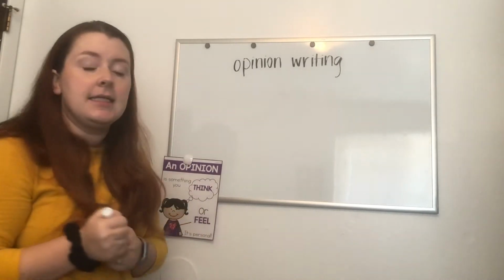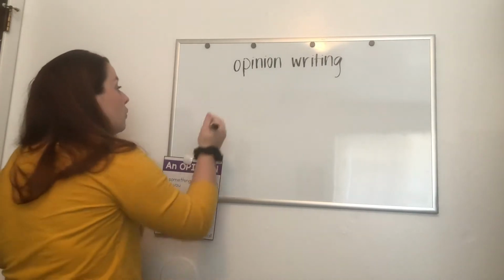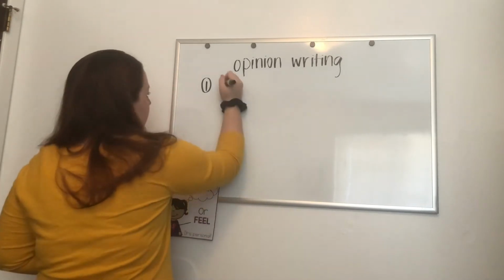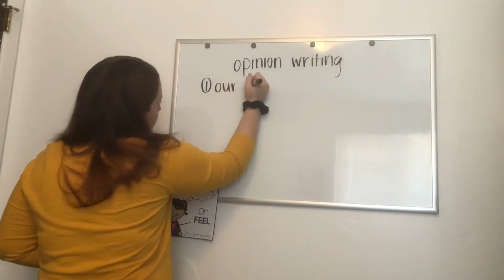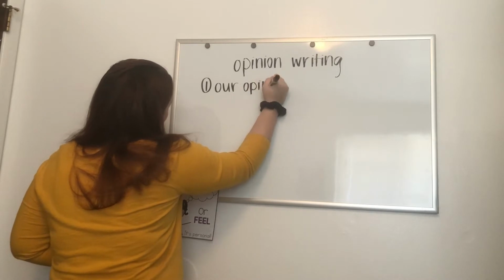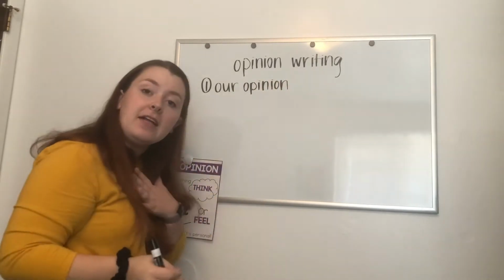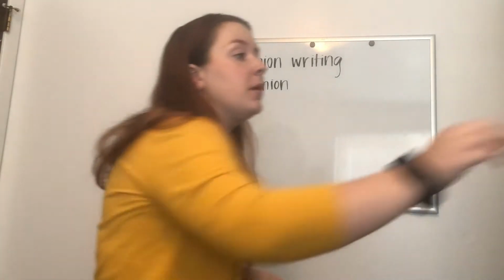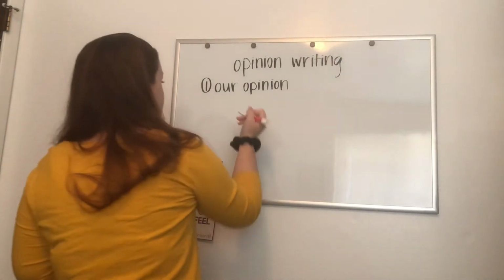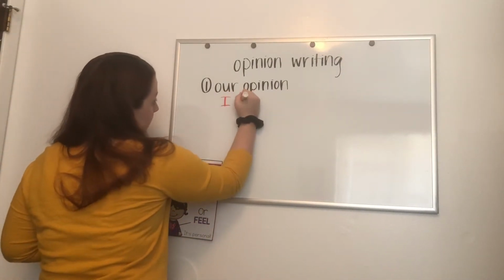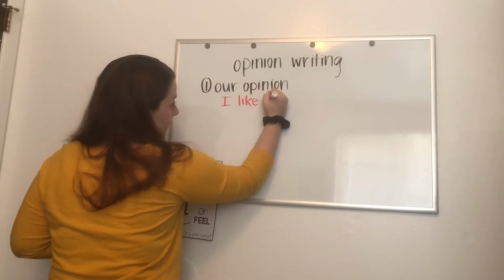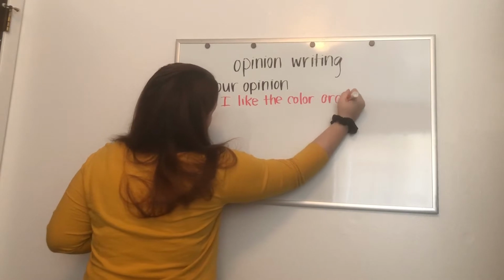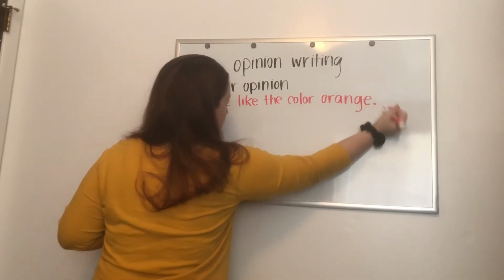When we write an opinion sentence, we're going to use opinion words. Our first part of our opinion writing is we're going to write our opinion. So depending on what the question is, we get to write what we think or what we feel. So if our question was, what's your favorite color? I'm going to write, I like the color orange, because it's what I think. So it's my opinion. And orange is Mrs. Baum's favorite color, so that's what she's writing about.